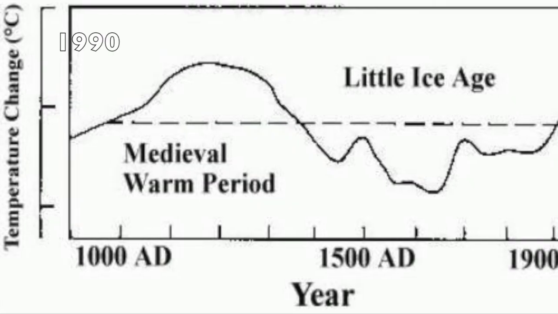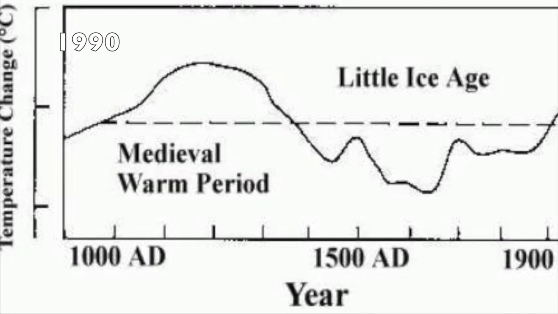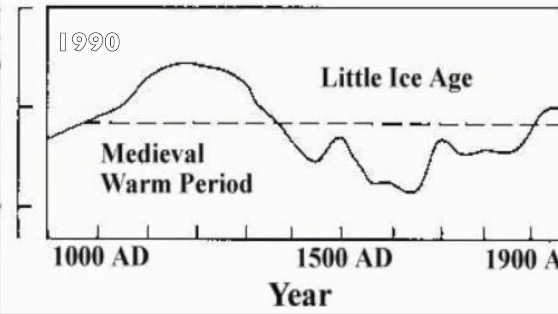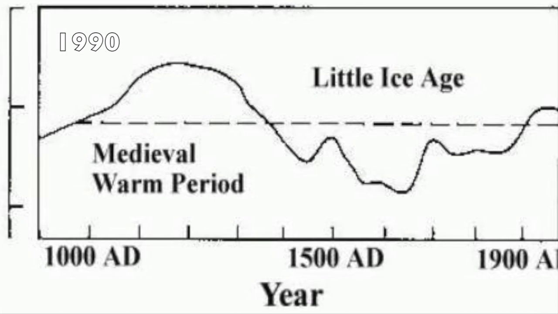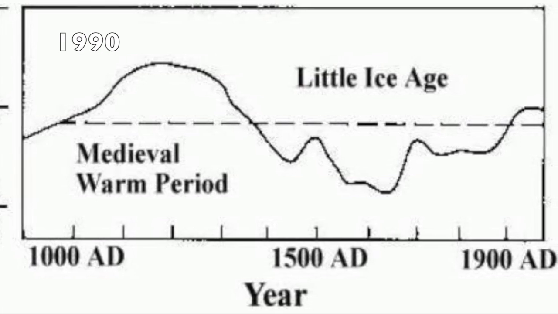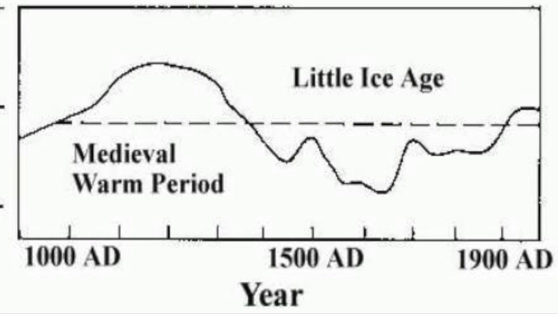In 1990, the IPCC produces its first assessment report. It concludes that temperatures have risen by 0.03 to 0.06 degrees Celsius over the last century. The assessment also concludes that adding man-made emissions to the natural gases in the atmosphere would result in global warming.